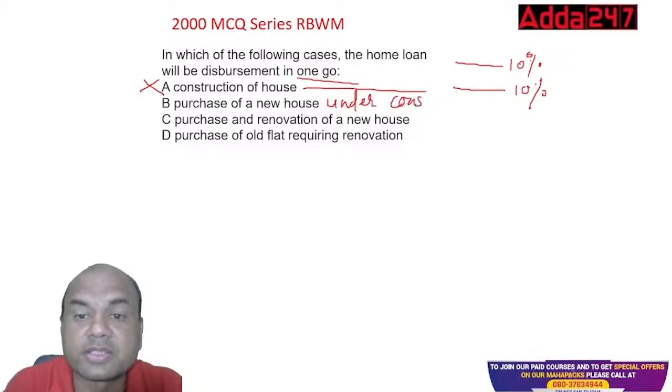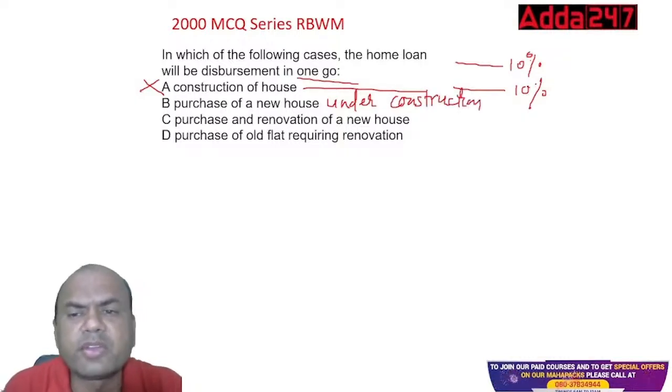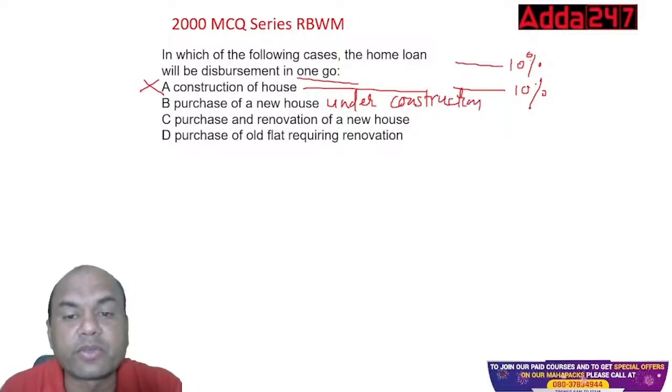Constructions. Okay, now it is simple for you. Under construction, because it is a clarity now. So even that is again the same logic. 10%, 10%. Purchase and renovation of a new house.